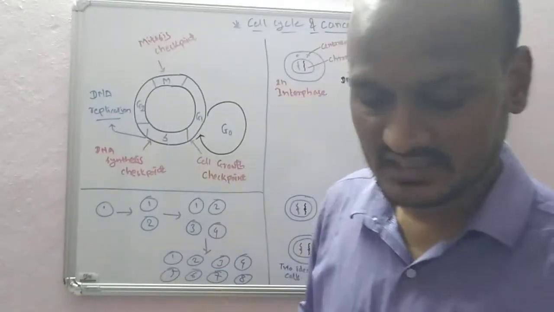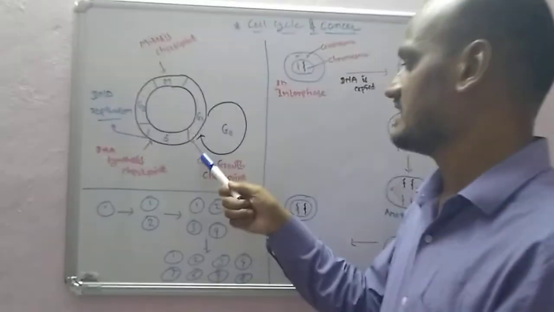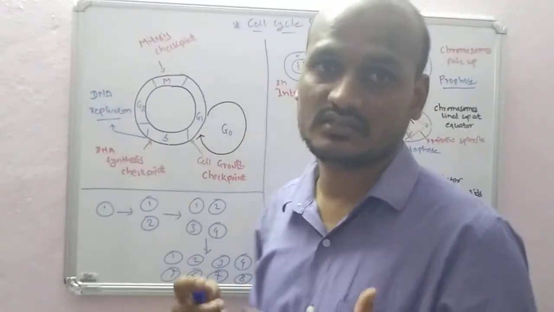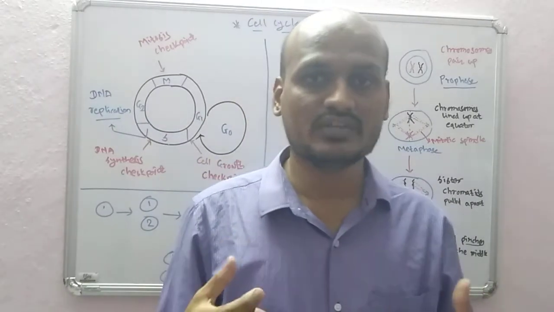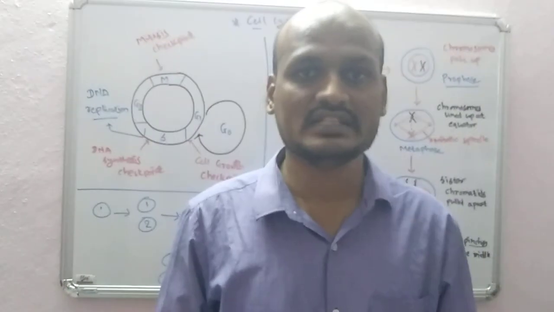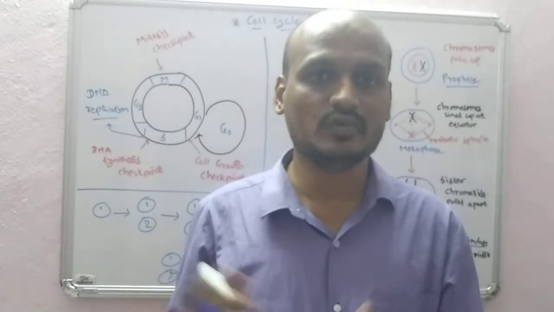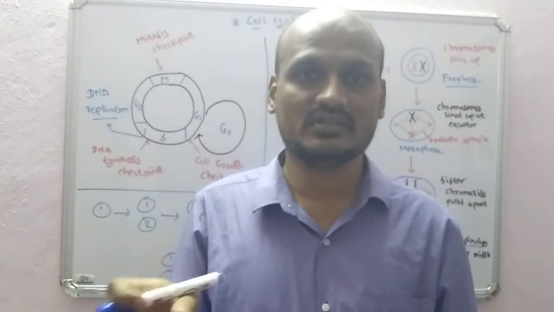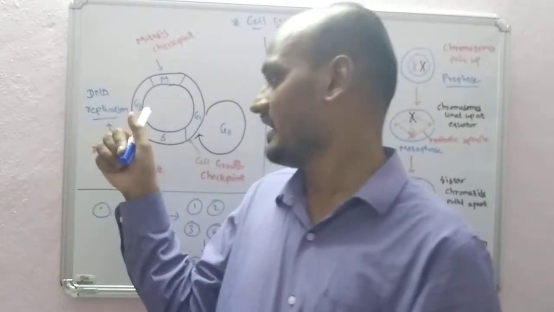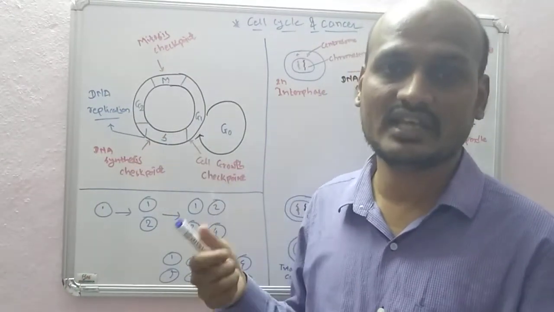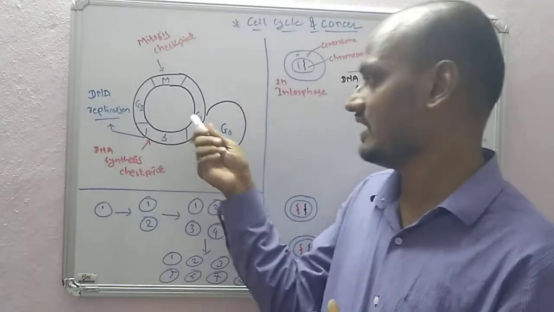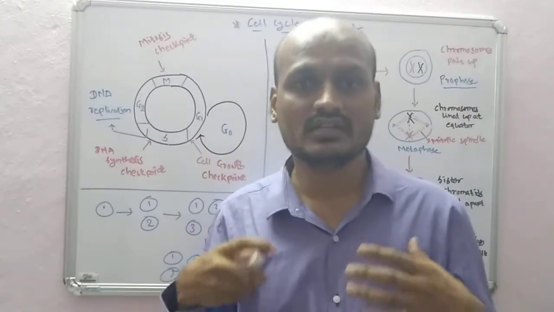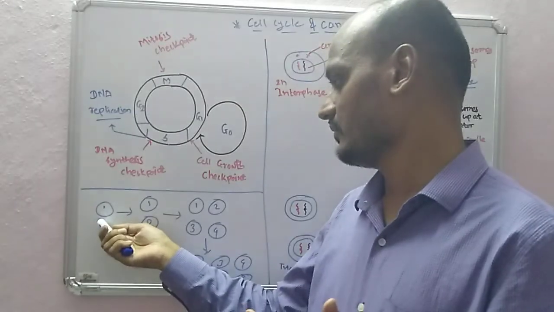So what is happening is that during the cell cycle we have cell growth checkpoints. A checkpoint is like police. If some thief is stealing your vehicle and taking it from one city to another city, there are checkpoints where police can check whether it is a stolen car or not. By that way they can monitor the situation and control theft. Likewise, the cell also has checkpoints. They don't want the cell to grow continuously without any control.